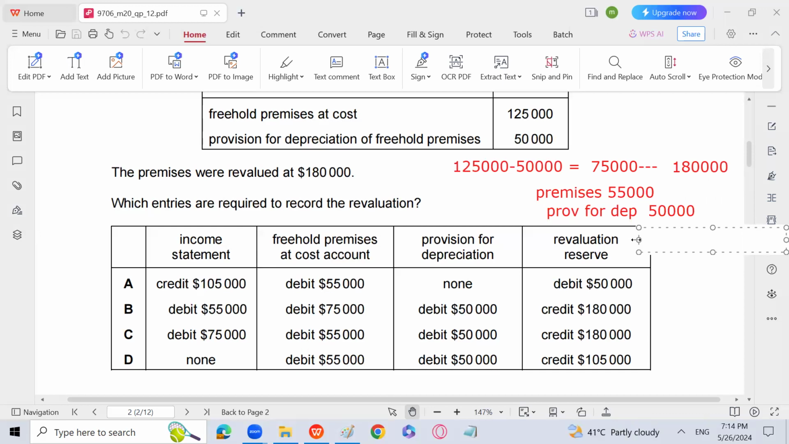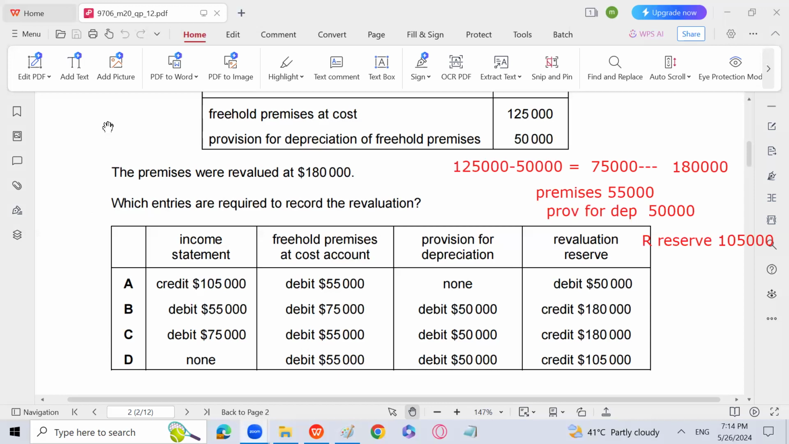You can say like that also. And revaluation reserve is going to be credited because we have a benefit of 1,05,000 out of this. So this is going to be the entry: premises debit, provision for depreciation debit, and credit revaluation reserve 1,05,000. Revaluation reserve is the difference between 75,000 and 1,80,000.